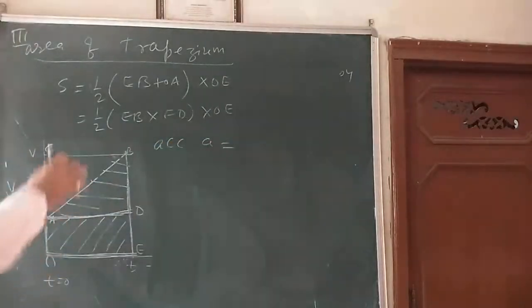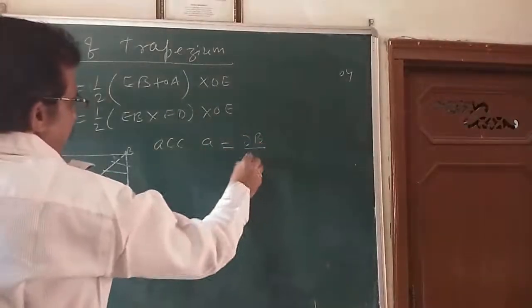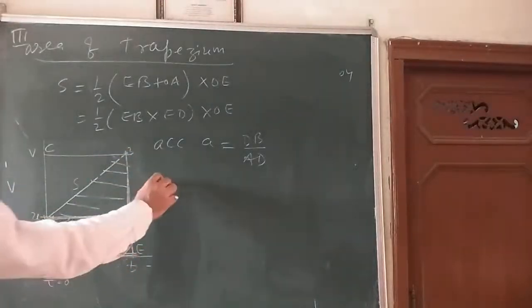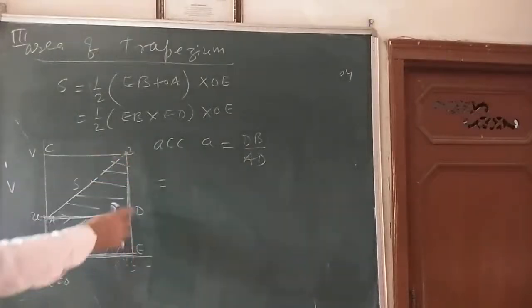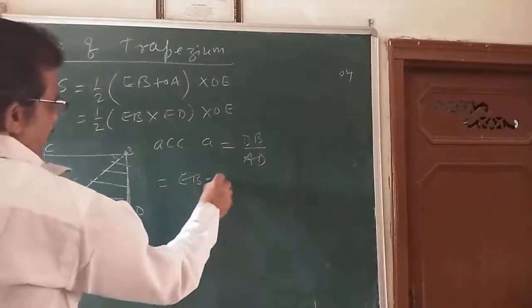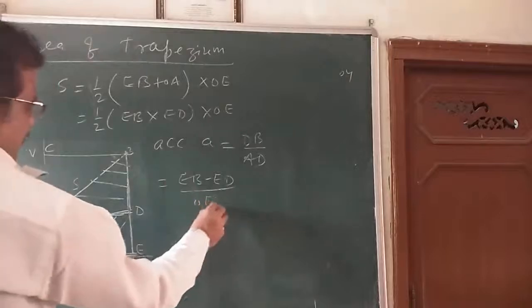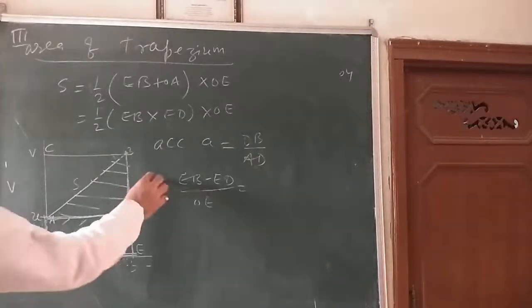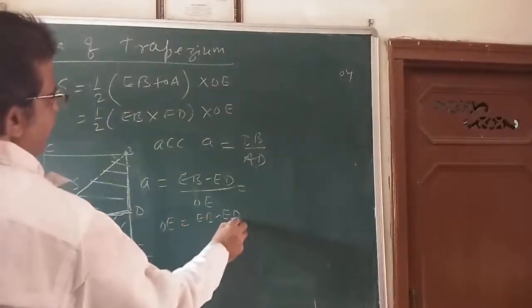Acceleration A is the slope of this velocity time graph, that is equal to DB by AD. That we know. DB by AD. DB, you have to find this DB, that is EB minus ED. EB minus ED divided by AD. AD is equal to OE. Put these values here. So you can see here, this is acceleration. So OE comes out to be EB minus ED divided by A.